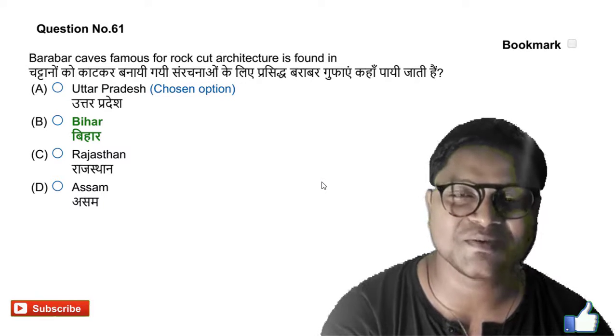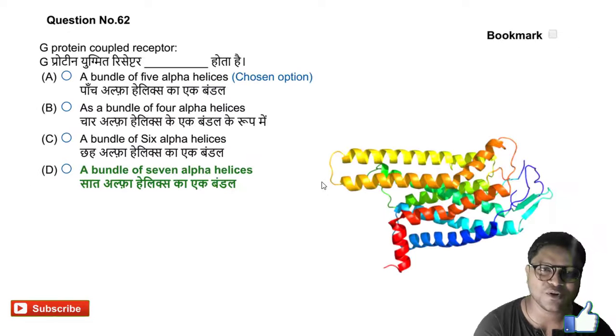Question number 63, it is a pharmacology question. G protein coupled receptors are the seven helical structure receptors which are found in the cell membrane. So the answer is option D.